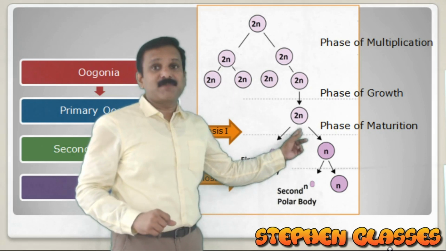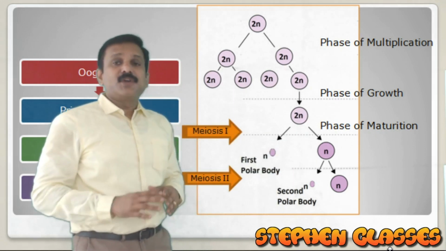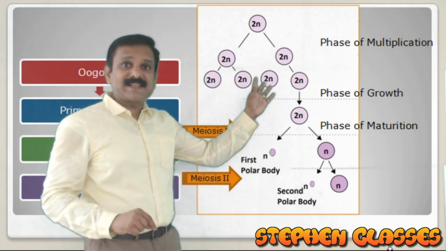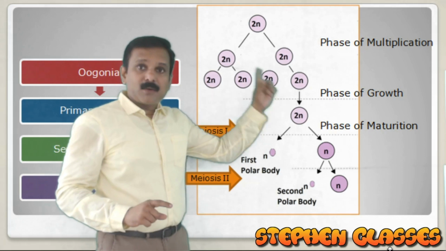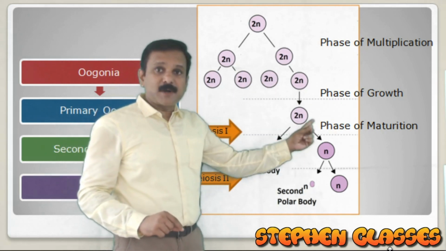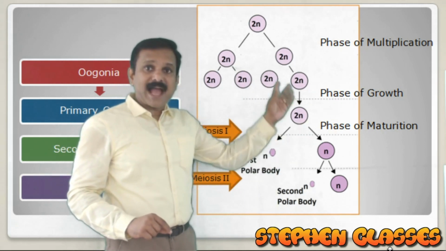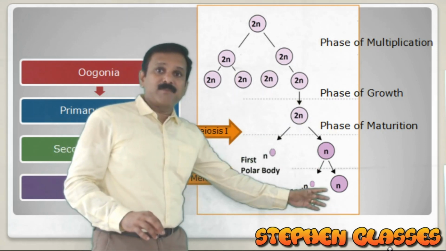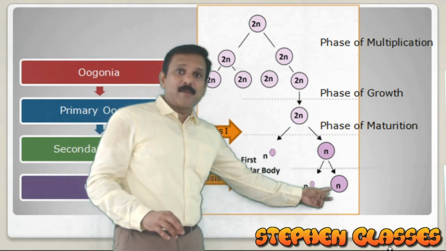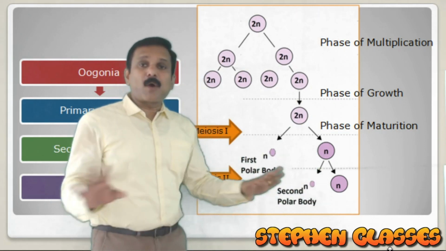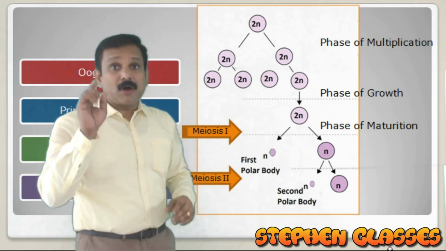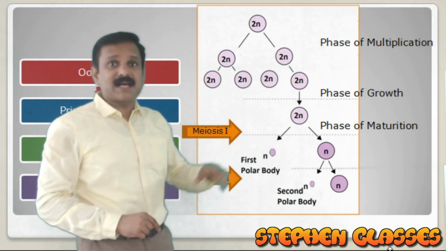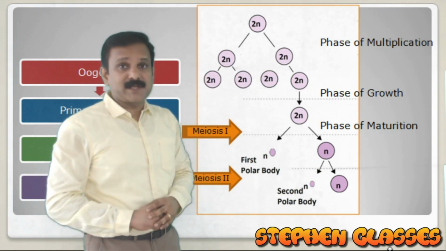Again, in this flow chart, you should identify the diploid cells and haploid cells. The diploid cells here are oogonia and also the primary oocyte. Oogonia and primary oocyte are diploid, but the other cells are haploid. The secondary oocyte, ovum and polar bodies are all haploid, with only 23 chromosomes in them. The others are diploid, with 46 chromosomes in them.